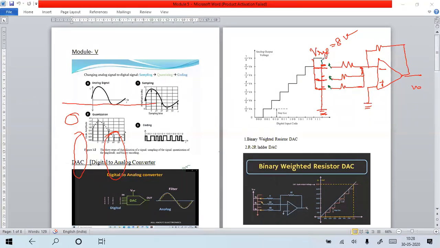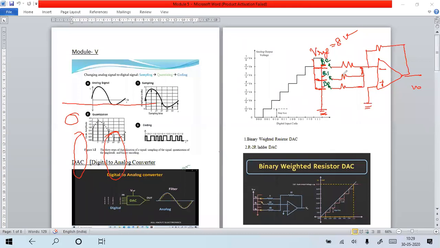So I have to use three resistors only. The digital order has to be in decrement order: top is B2, next B1, last is B0. You have to remember this and should not write in the other order. If you write B0, B1, then you will not get the proper output.